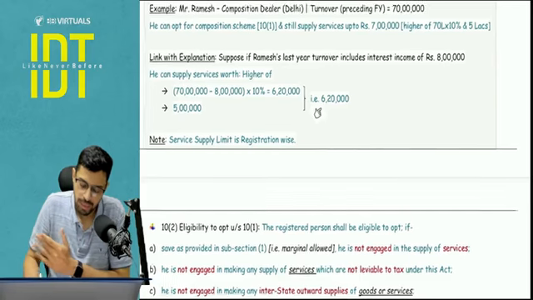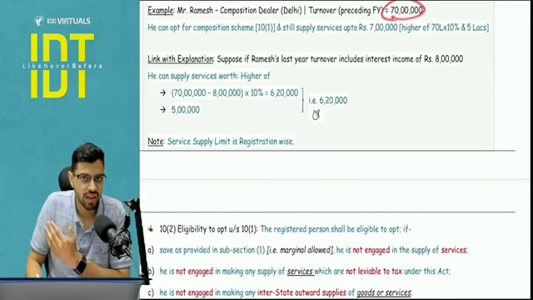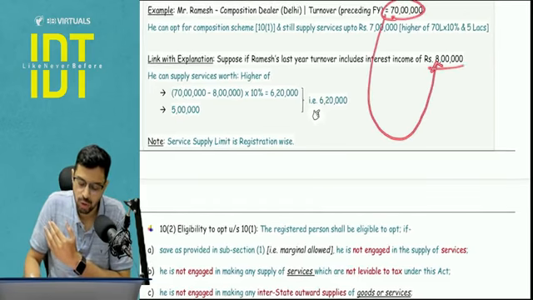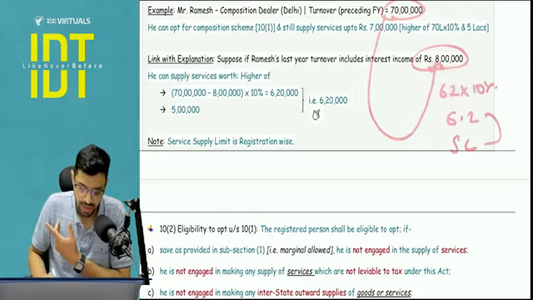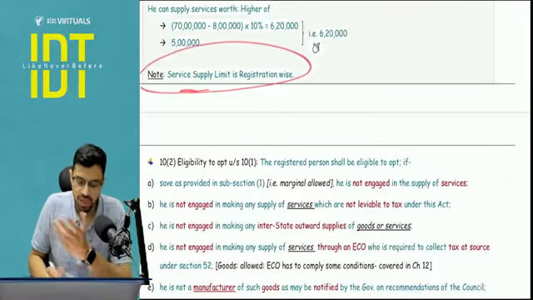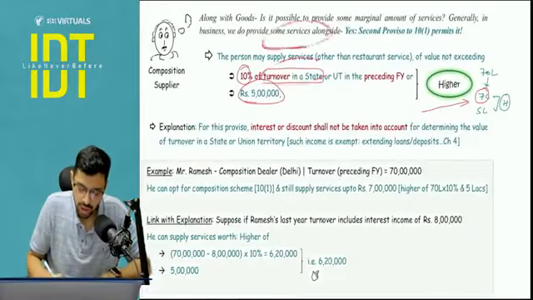Okay. So for example, 70 lakh was my preceding year turnover, but out of that 8 lakh rupees was, let's say, interest. So you will do 62 lakhs, 10% of that is 6.2 lakhs, or 5 lakhs, whichever is higher. The service limit is registration wise, that I've already told, because they have used the word turnover in a state.